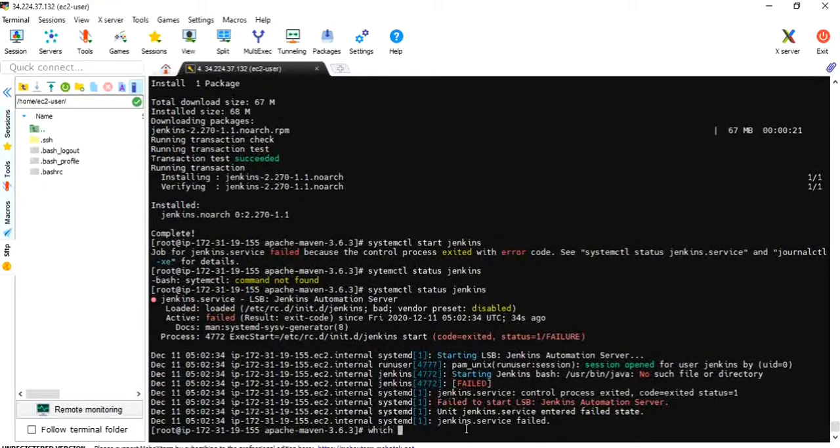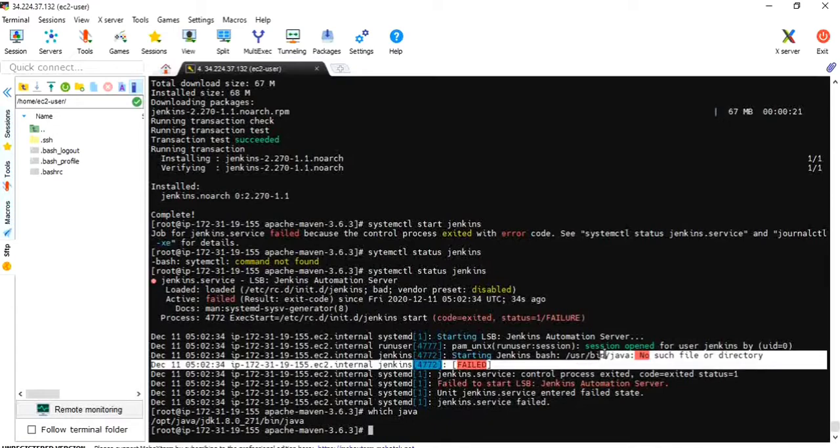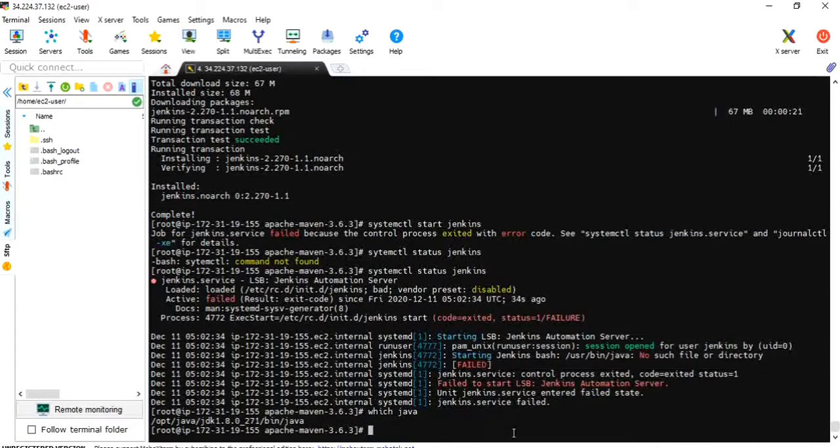Which Java? Bin Java. We have configured Java in this path, and Jenkins is looking for Java from user bin Java. Let's go to the Jenkins file, and we have to explicitly mention that this is our Java path, so that Jenkins will search from this path.